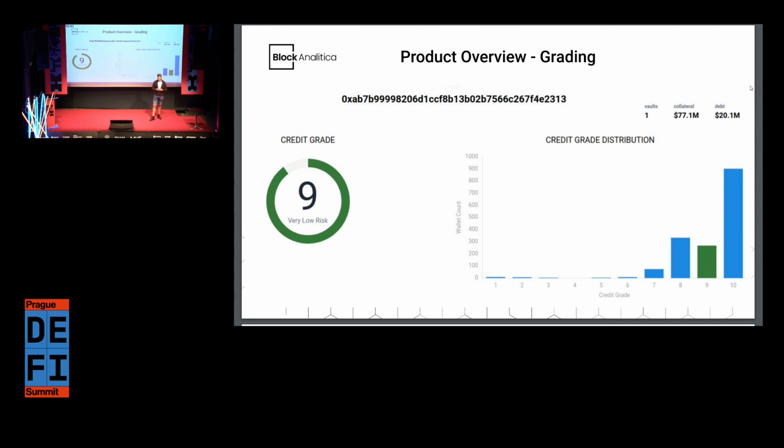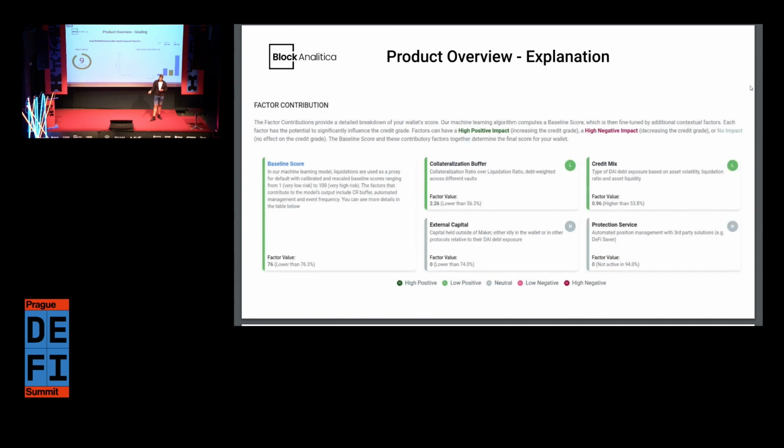We can see here that most of the wallets are graded 8, 9, 10, which is basically reflecting the current state of Maker, because it's highly over-collateralized. And if there is huge over-collateralization of vaults, obviously the credit grades should also reflect that. And finally, we have some basic stats on the wallet level, such as number of vaults, collateral, and debt, and that's something that we're adding components to over time.